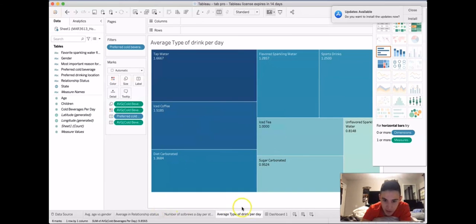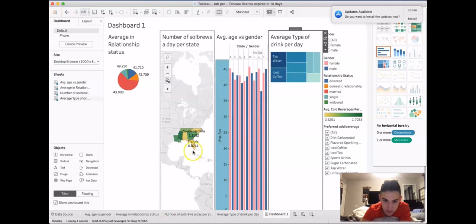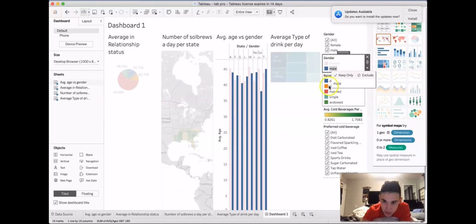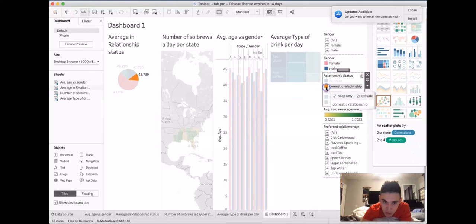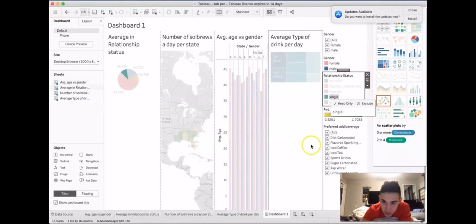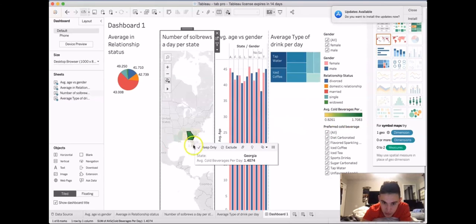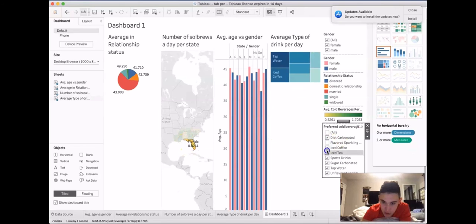You want to make sure that you're focusing your marketing on maybe going into tap water or iced coffee or diet carbonated. And for our last, we have our interactive dashboard. You can go through each one of these charts. It's very easy to see here, and you can see for the gender, you can go to female numbers, to male numbers. You can go to whichever area on the pie chart you want to check. You can see where there's more concentrated areas here, and still go through all the numbers that they have, as well as picking specifically which drinks might be more or less effective.